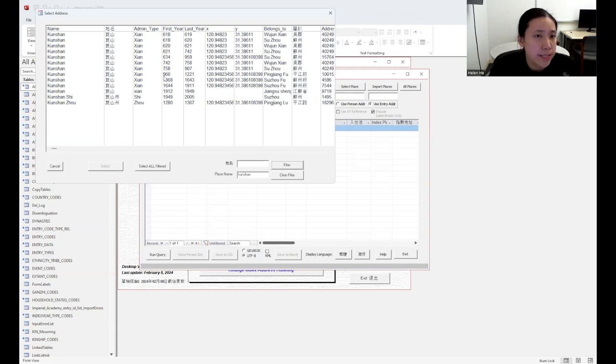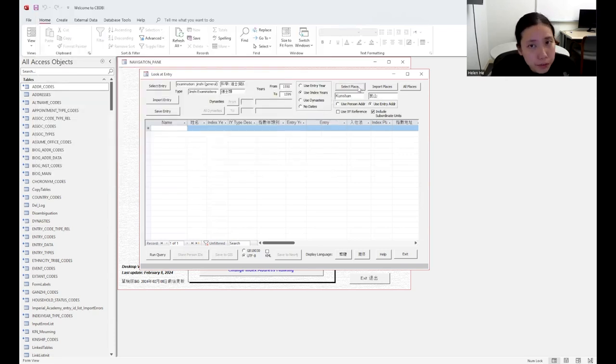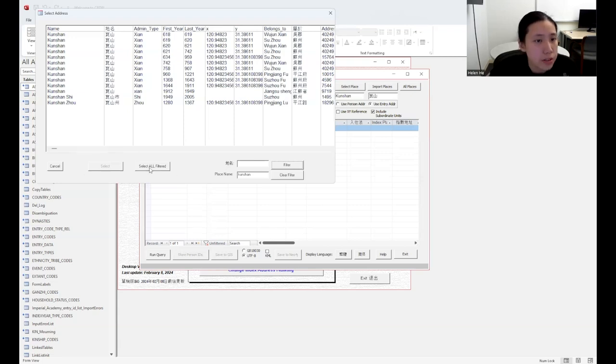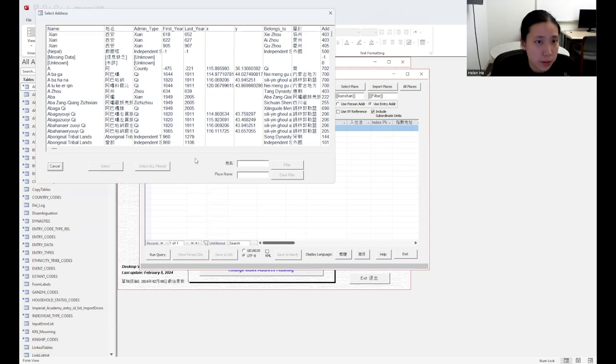So we're going to look for the Kunshan from the closest time period. We're looking for the Ming Dynasty 1550 and all the way till 1599. So it is within this range, and we select. Here we go. This is the Kunshan we're looking for. However, there are also other functions to this place variable. And as you can see, there is this icon called select all filtered. This means that there's a way for you to select everything that is named Kunshan. However, it is not what we're looking for here.